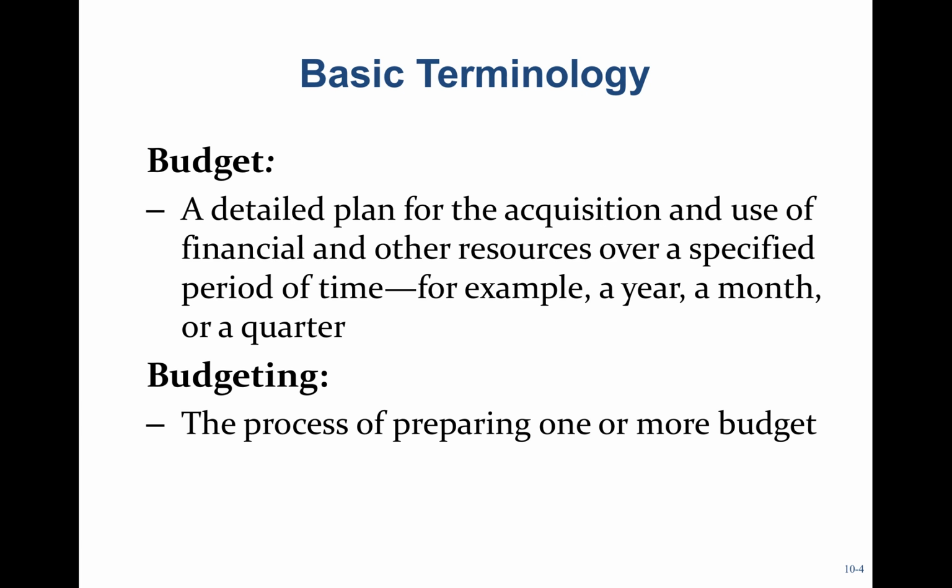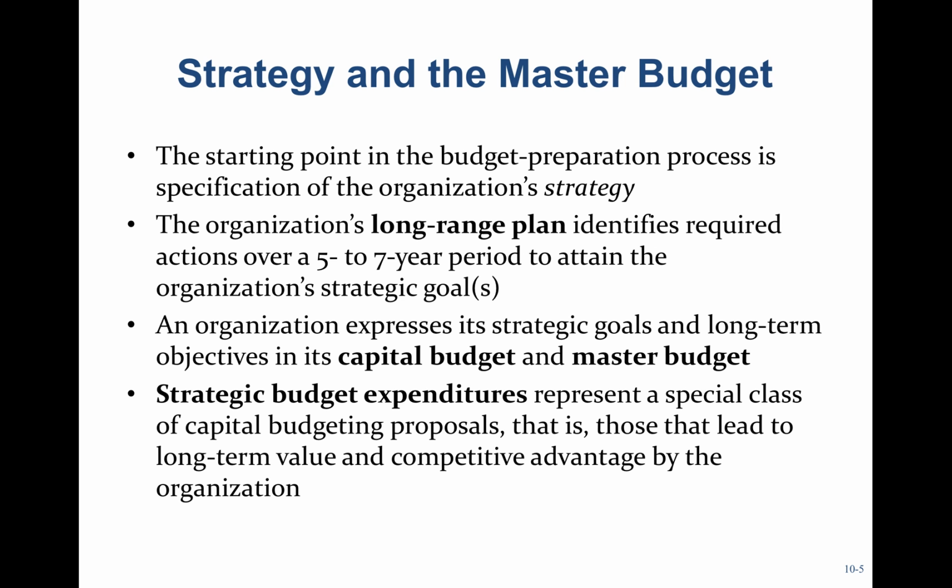So a budget is basically a detailed plan. It's a plan for the acquisition and use of financial and other resources over a specified time, usually a year. In this chapter, think of the budgets as all for one quarter. So budgeting is just a process of preparing one or more budgets. Your budget, if it's going to be successful, should be tied to your strategy.